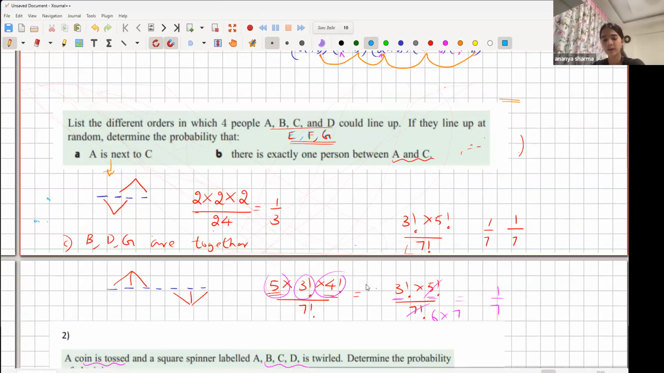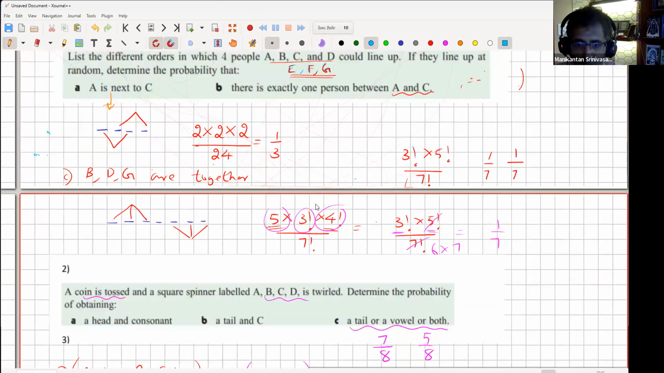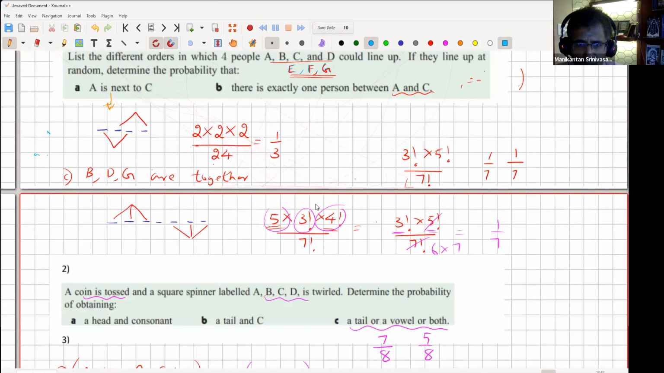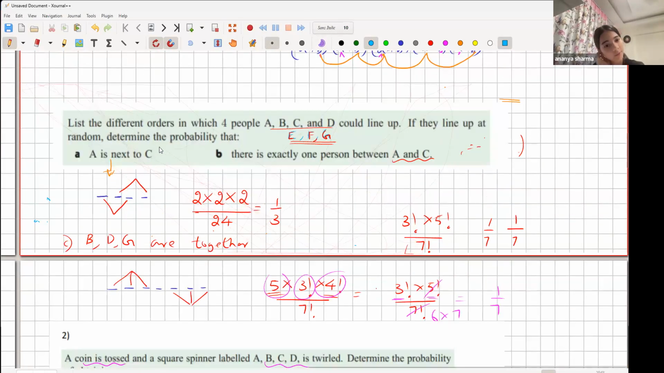The three variables that you multiply, what would it be? The first one. So you were saying this or that, but I'm not sure what you meant. Sorry, for which question? For the first one, list the different orders in which A, B, C, D, E, F, G would line up. That one? Yeah. Okay, so you mean the 2 times 2 times 2 by 24? Is that what you meant? Yeah. Oh, okay, all right.